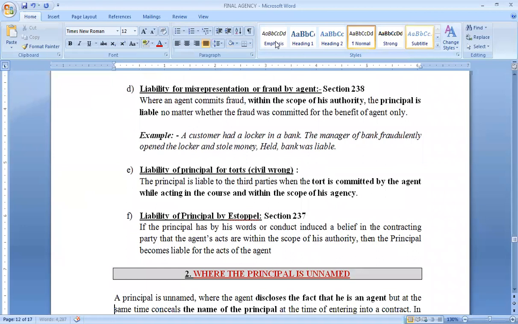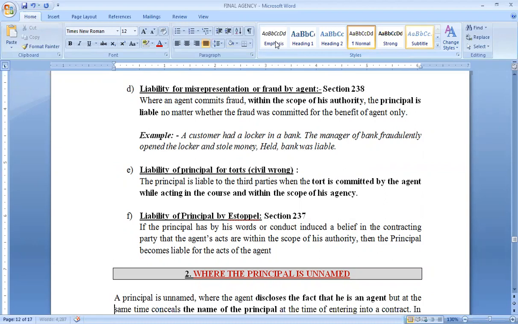Then there is liability of the principal by estoppel. We have already discussed agency by estoppel, so it is the same topic. If the principal, by his words or conduct, has made third parties believe that the agent is working within his authority, then later on the principal cannot deny that he never appointed him as his agent.